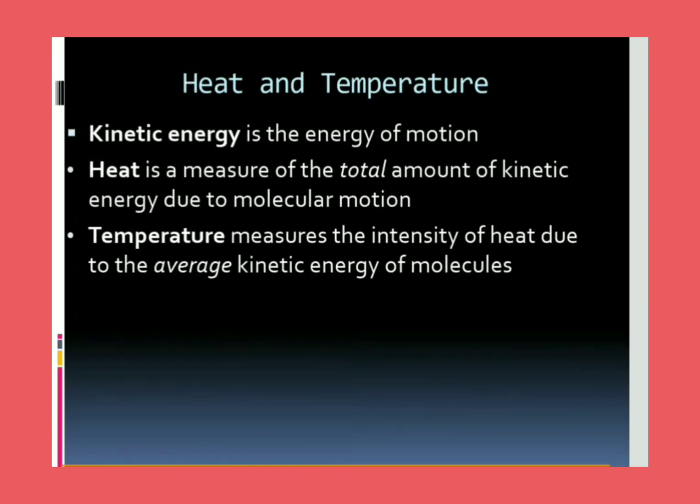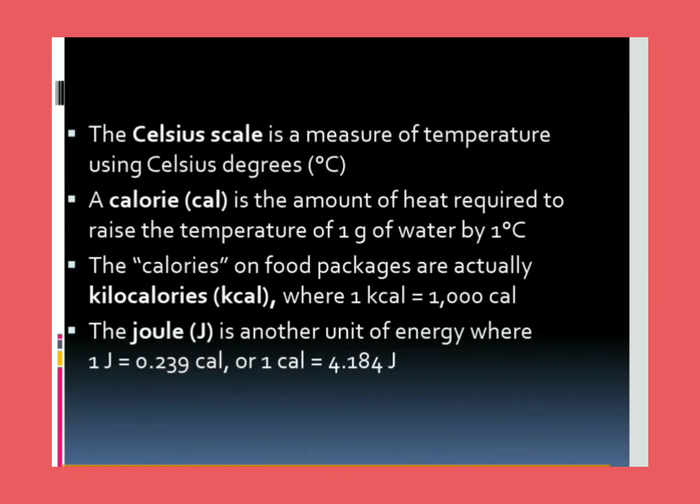So next, heat and temperature. Kinetic energy is the energy of motion. We know very well about it. And heat is a measure of the total amount of kinetic energy due to molecular motion. Temperature measures the intensity of the heat due to the average kinetic energy of the molecules. The Celsius scale is a measure of temperature using Celsius degrees.